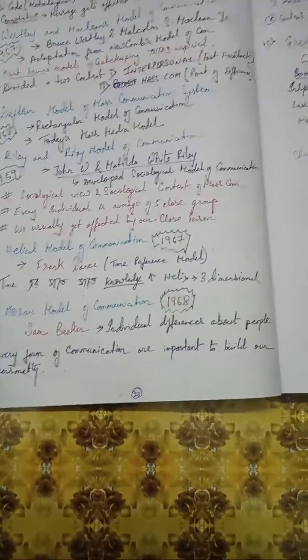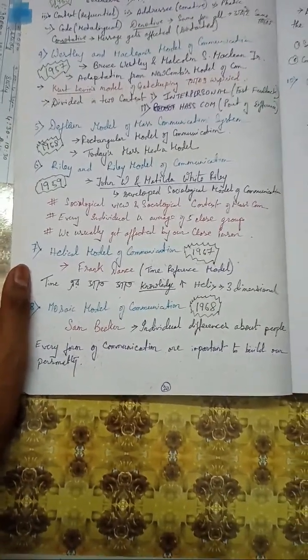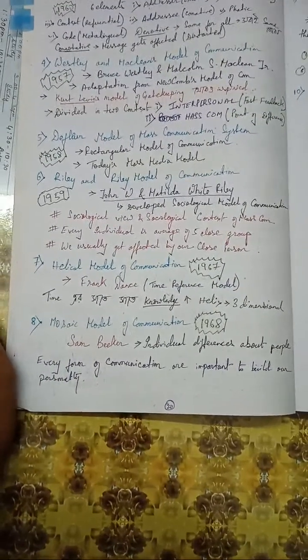So the helical model of communication is from 1967, Frank Dance's time relevance model. With time, knowledge gets enhanced.